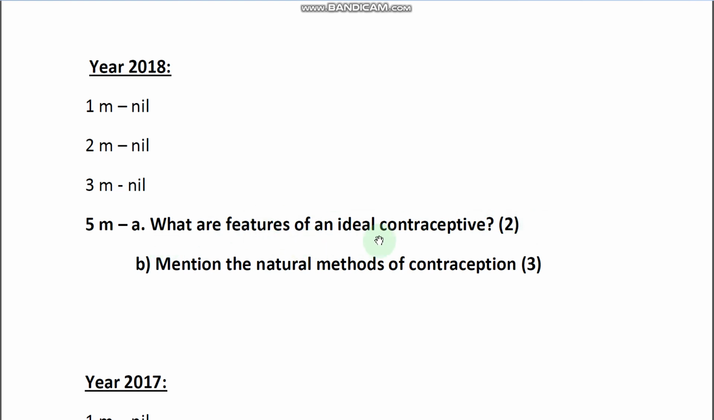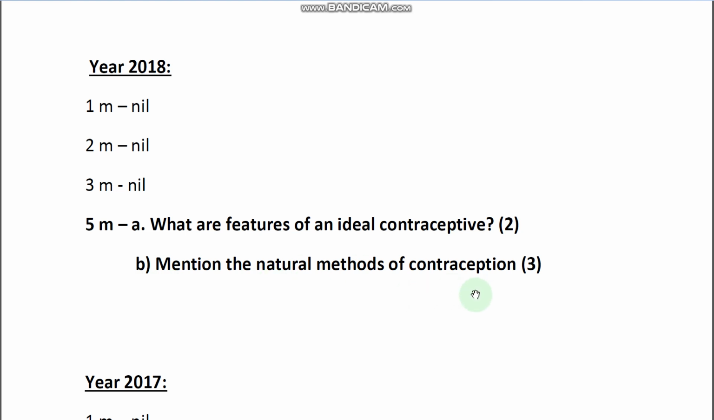So what are the features of an ideal contraceptive? We discussed ideal contraceptives. Which contraceptives are considered ideal? Those which are freely available, user friendly, easily reversible, without side effects, and more effective. Such contraceptives are called ideal contraceptives, right? So it carries 2 marks.